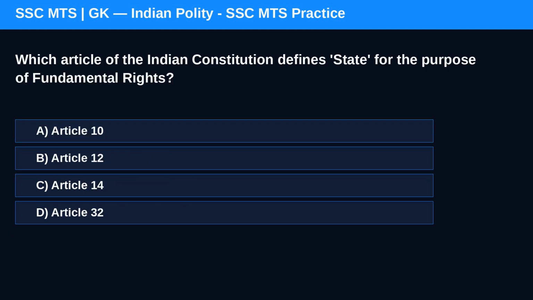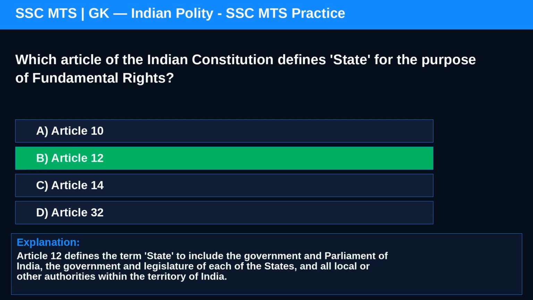Question 13. Which article of the Indian Constitution defines state for the purpose of fundamental rights? Option A, Article 10. Option B, Article 12. Correct answer is B. Article 12 defines the term state to include the Government and Parliament of India, the government and legislature of each of the states, and all local or other authorities within the territory of India.